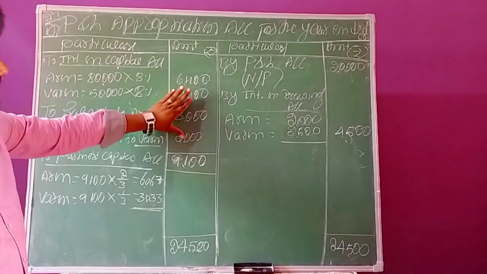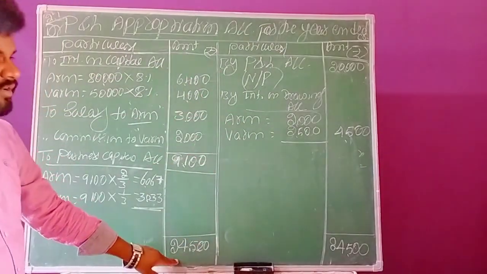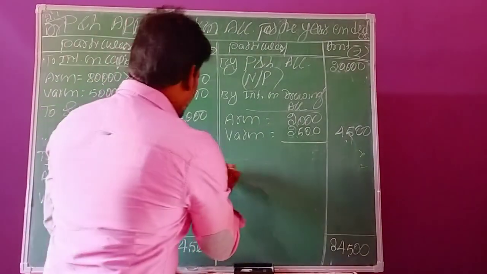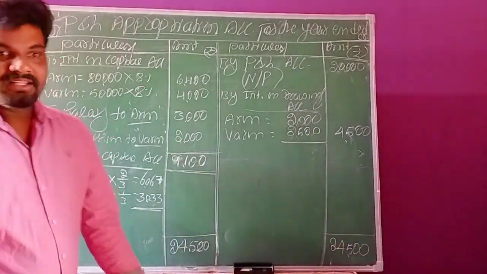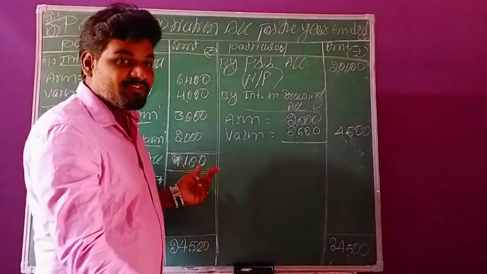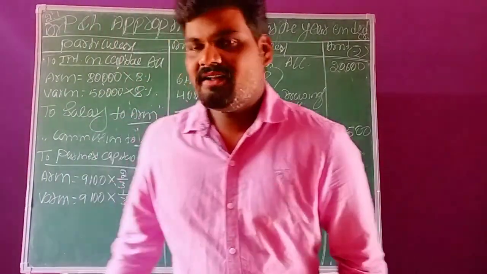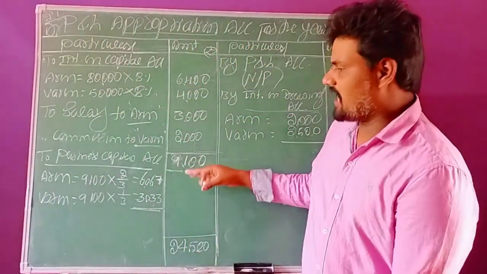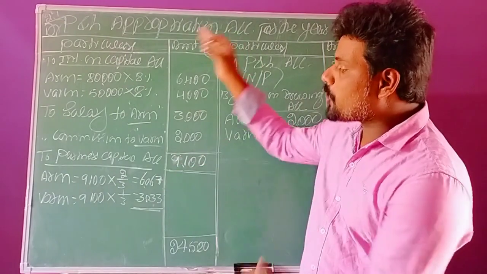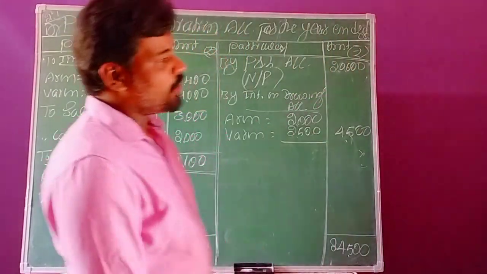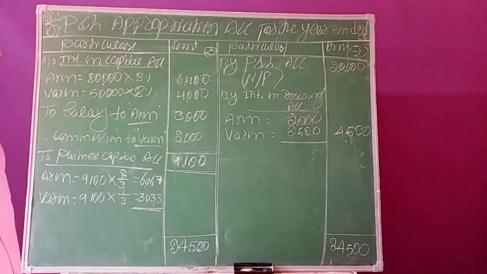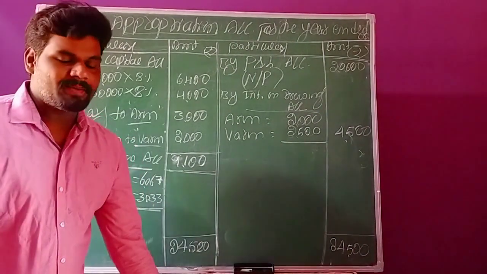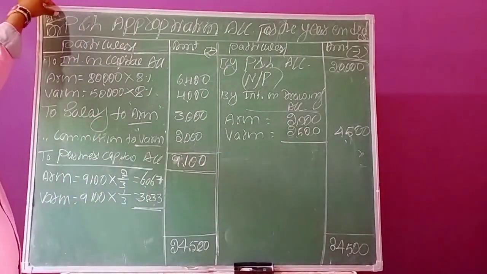You deduct all these expenses from this amount, and the remaining balance is 9,100. This 9,100 is the actual profit during the year. We need to appropriate this 9,100 actual profit among the partners. Appropriate means nothing but distributing among the partners according to their ratio.